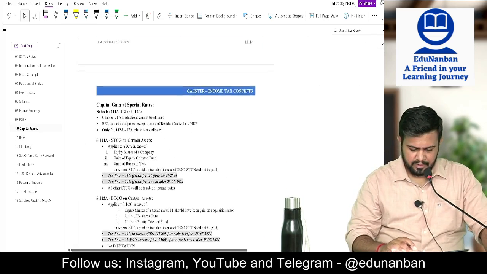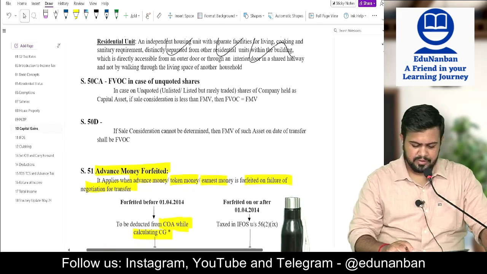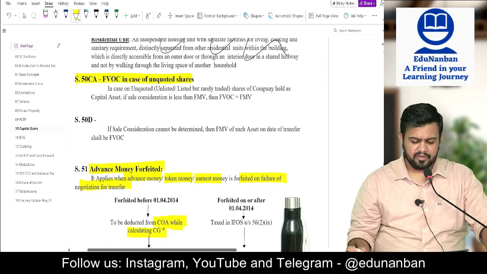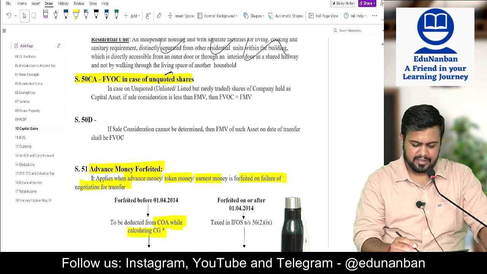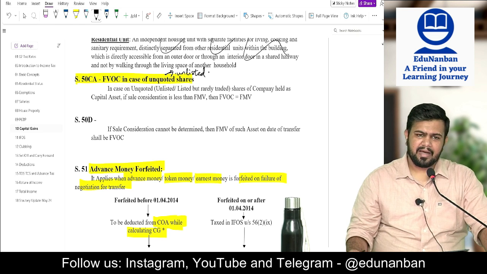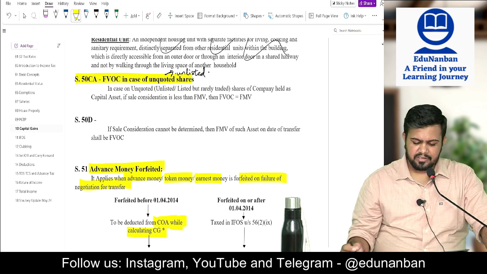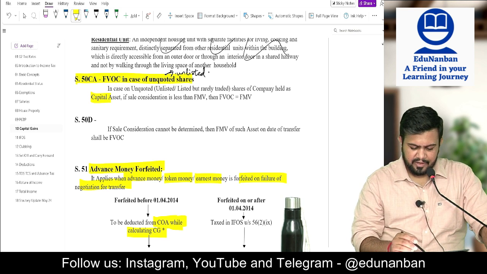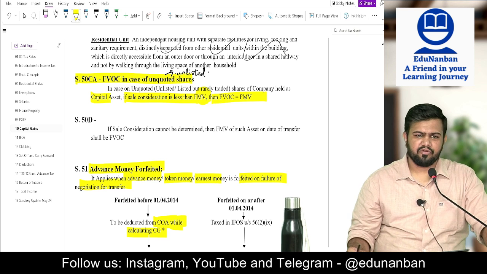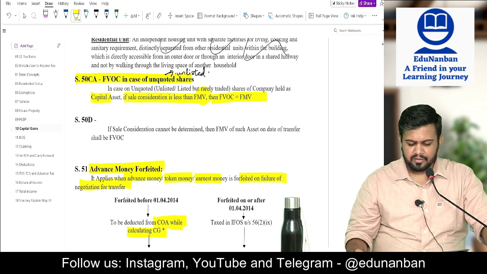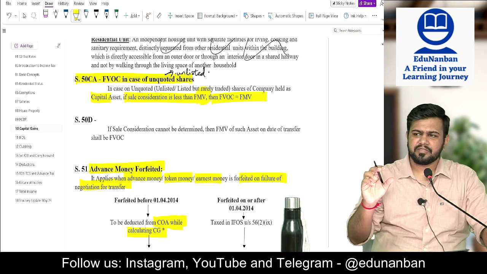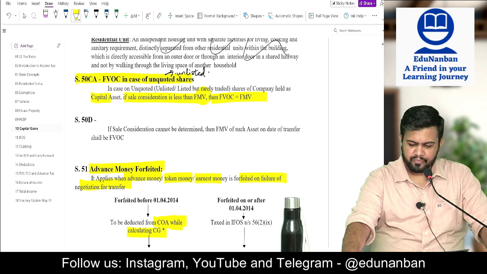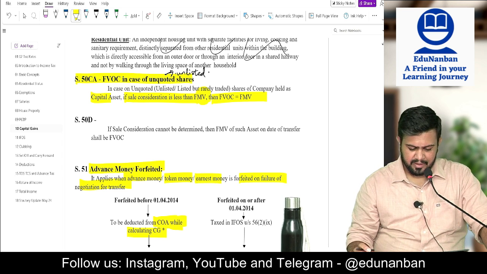Now, let's come to section 50CA. Full value of consideration in case of unquoted shares. Unquoted means unlisted; you can just remember this as unlisted shares. In case of unlisted shares, if the sale consideration is less than fair market value, then full value of consideration shall be fair market value. So the full value of consideration should be at minimum the fair market value.